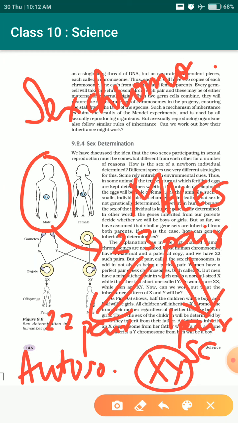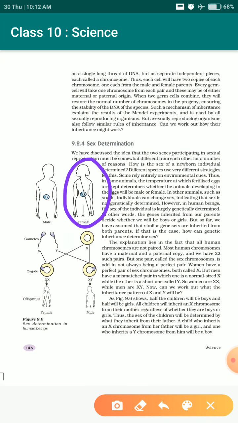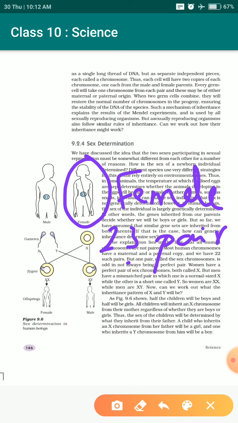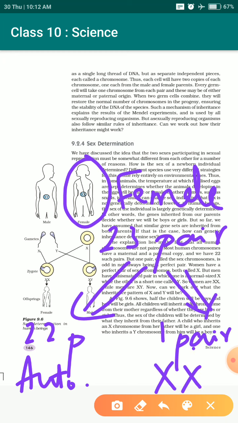So 23 pairs of chromosomes are present, where 22 pairs are autosomes and one pair is the sex chromosome, and for males the sex chromosome is XY. Now what about females? Females also have 23 pairs, where 22 pairs will be autosomes and there will be one pair of sex chromosome, which is actually XX.